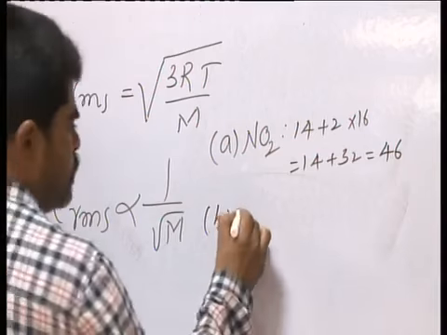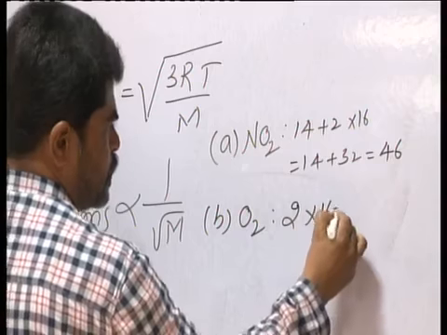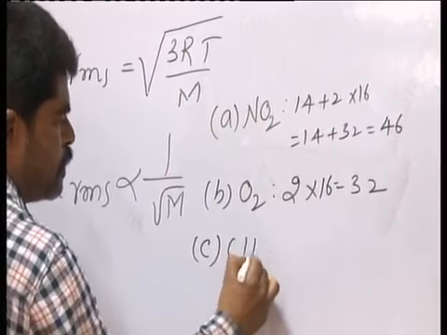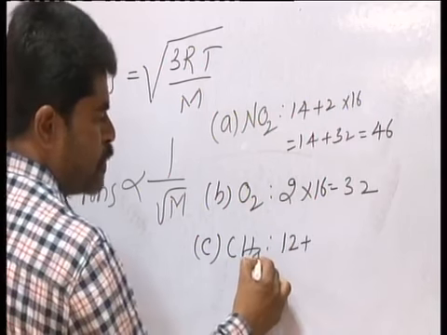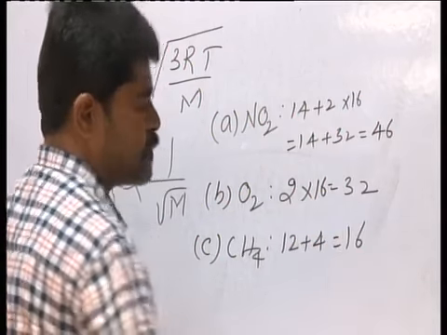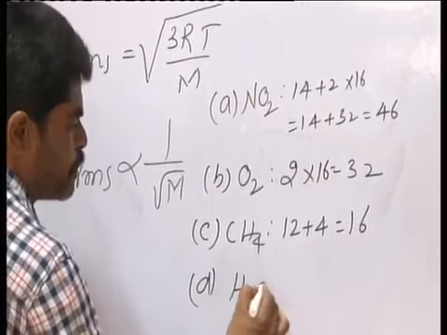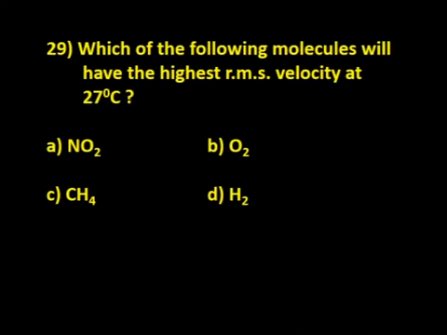For oxygen, it is 2 into the atomic mass of oxygen, 16, so the total is 32. For methane, it is carbon 12 plus 4 hydrogens, each hydrogen atomic mass 1, so 4, totally 16. And for hydrogen it is 2, so the correct option is D. Lower the molar mass, higher the root mean square velocity. So option D is the correct answer.